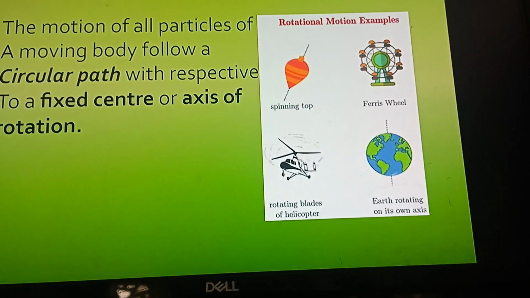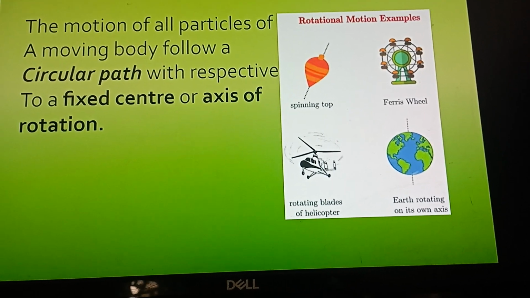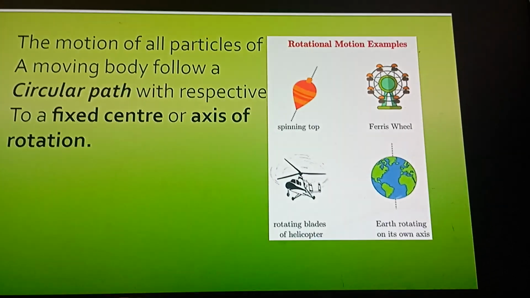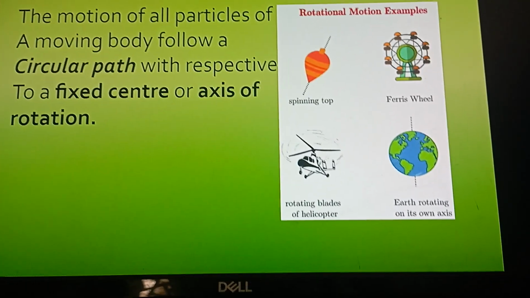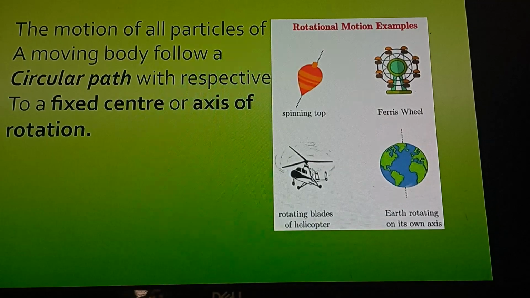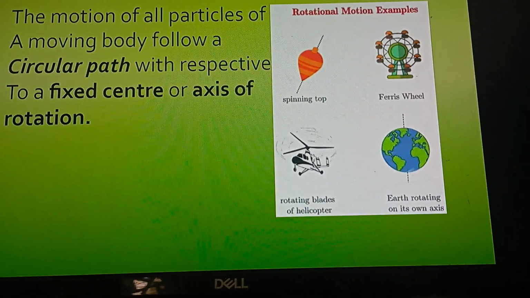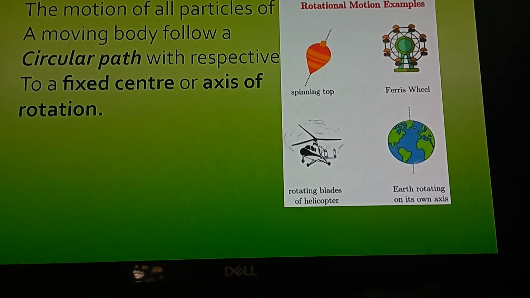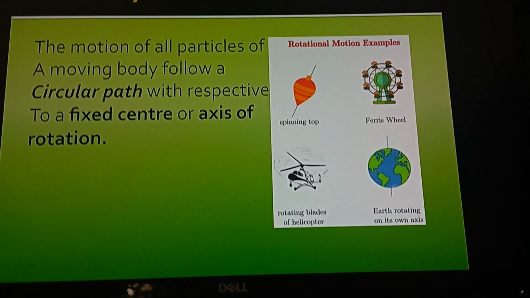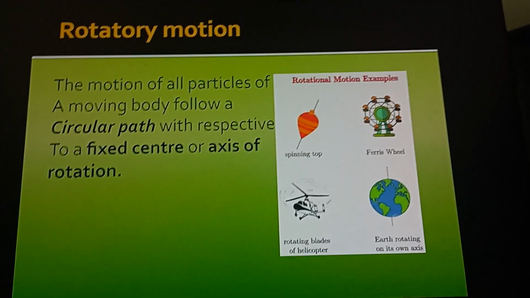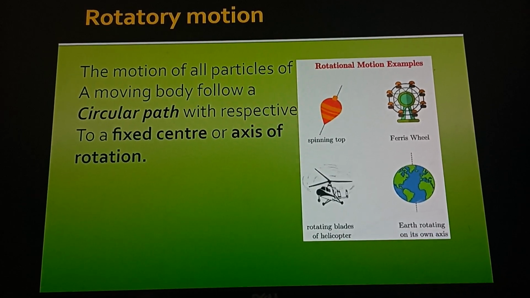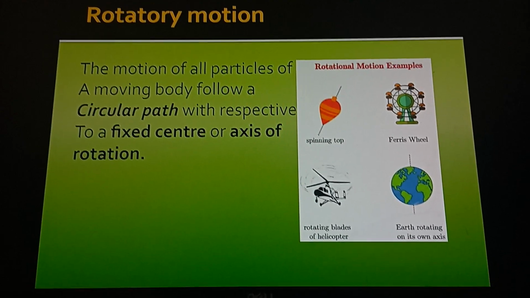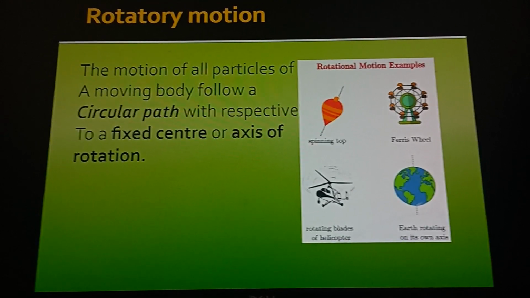And see this wheel, the rotating blades of a helicopter, how they follow a circular path around a fixed axis. See, the spinning top also goes around a fixed axis. Here the wheel also goes around a fixed axis. Blades of the helicopter around a fixed axis. The Earth rotating on its own in a circular path at a fixed axis. Okay, motion of a particle moving in a circular path. A moving body follows a circular path with respect to a fixed center.